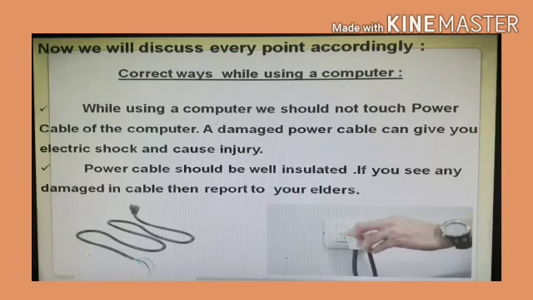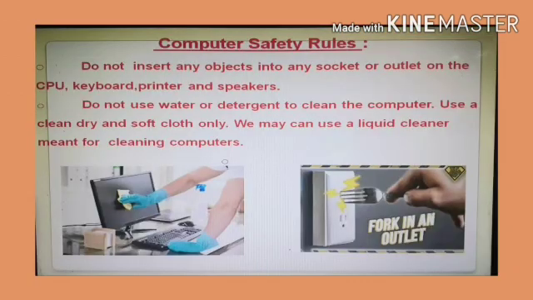So now let's take a quick revision of what we have learned in our previous lecture. In our previous lecture, we learned the correct ways while using a computer, the safety rules, and what all safety we should take while using a computer.